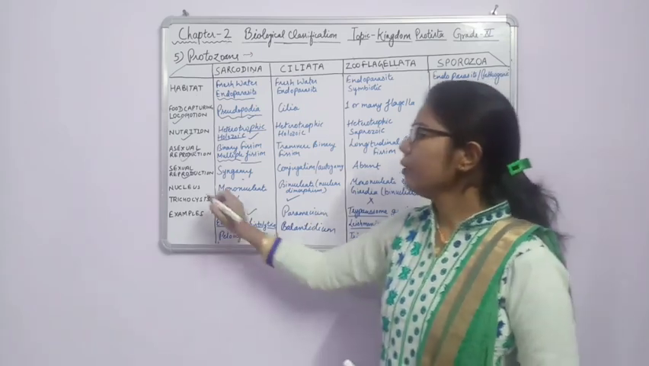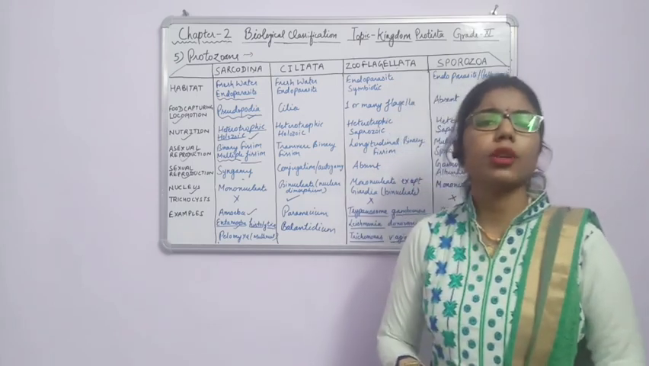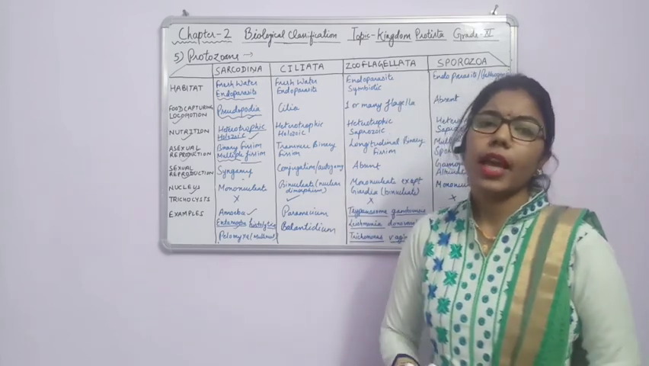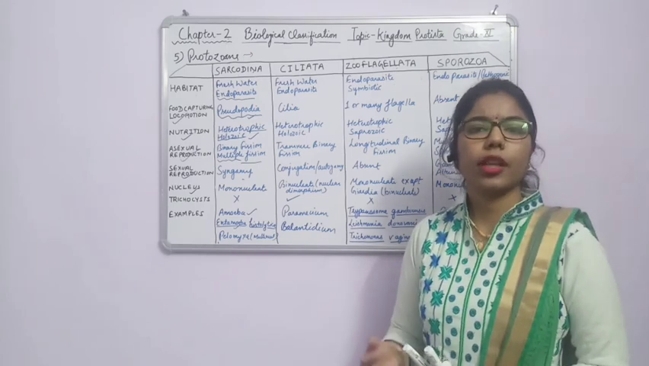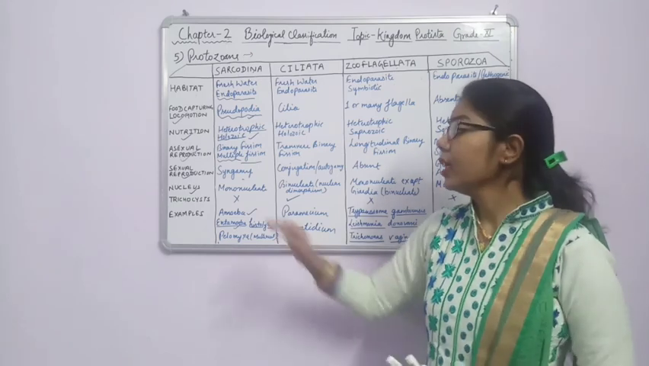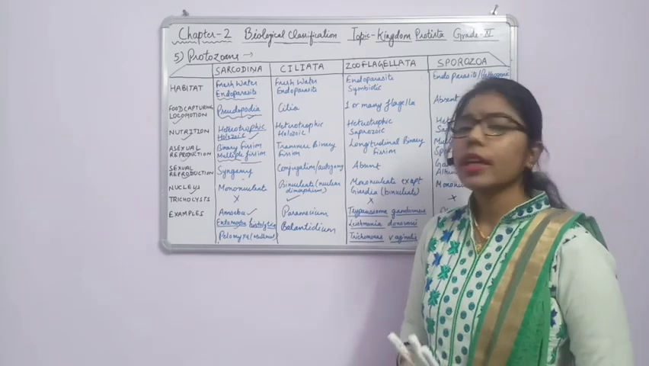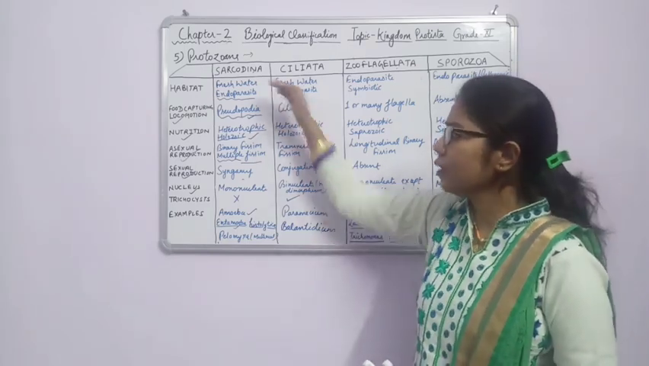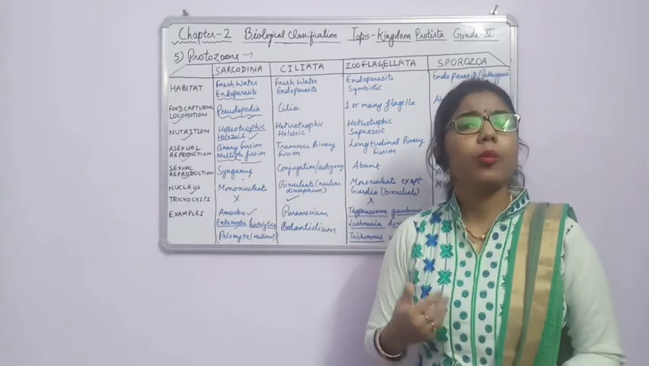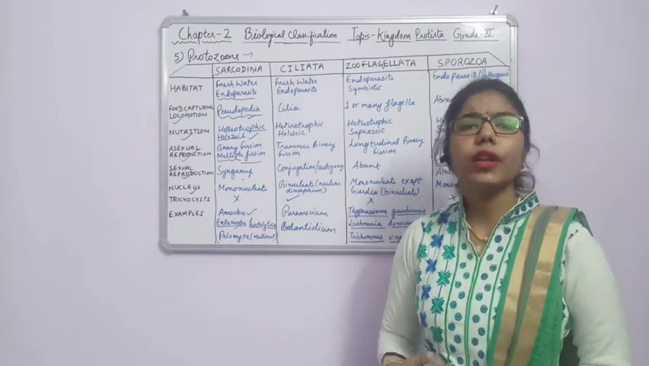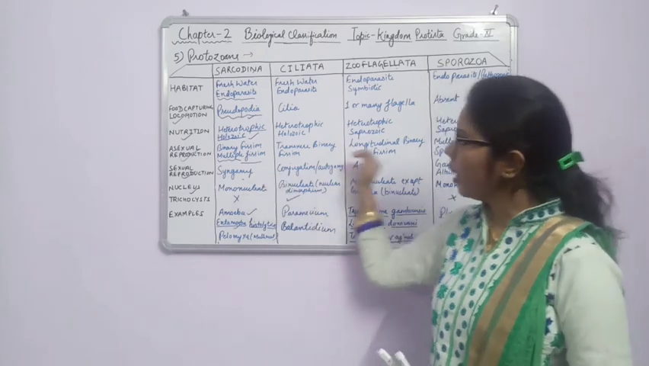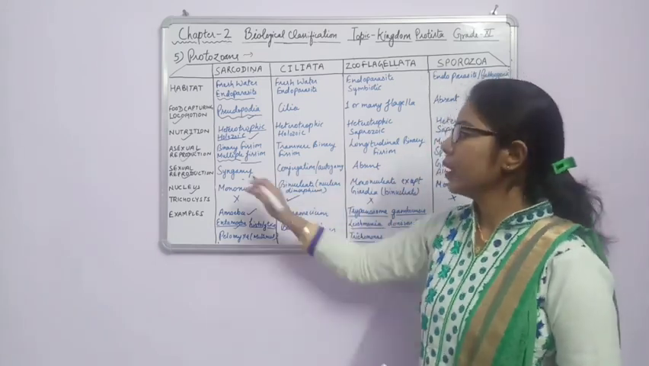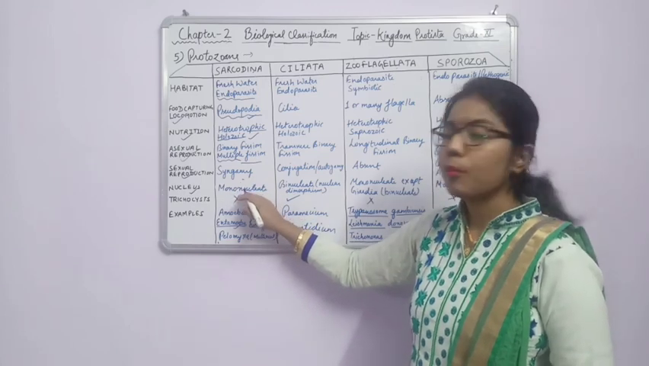Fine. Another one is the nucleus. Whenever we are talking about the nucleus, we know that it is eukaryotic, and the characteristic of eukaryotes is that they have a proper nucleus. So on the basis of the number of nuclei, we have categorized them. In case of Sarcodina, they are mononucleate. It means they have one nucleus. When we compare with other groups, they have a different number of nuclei. So here the nucleus is mononucleate.